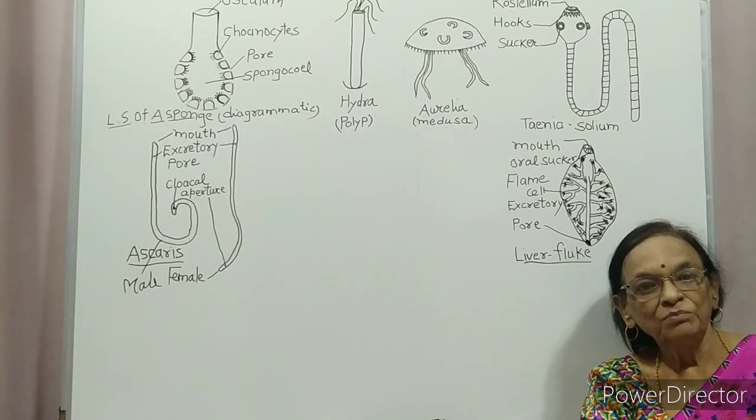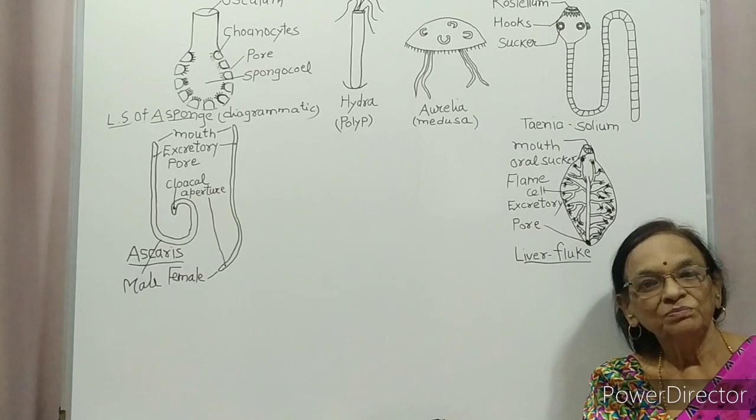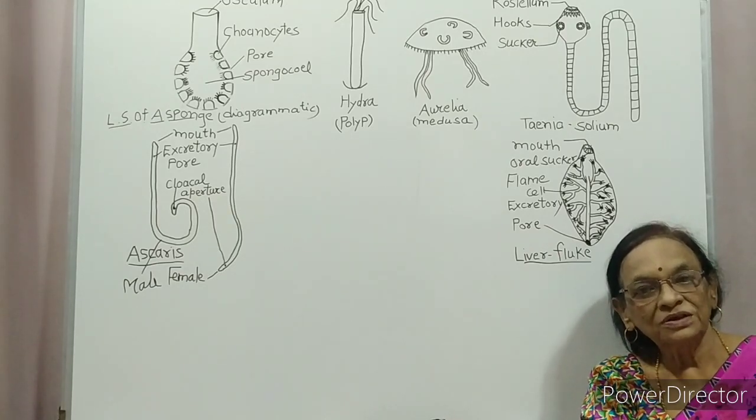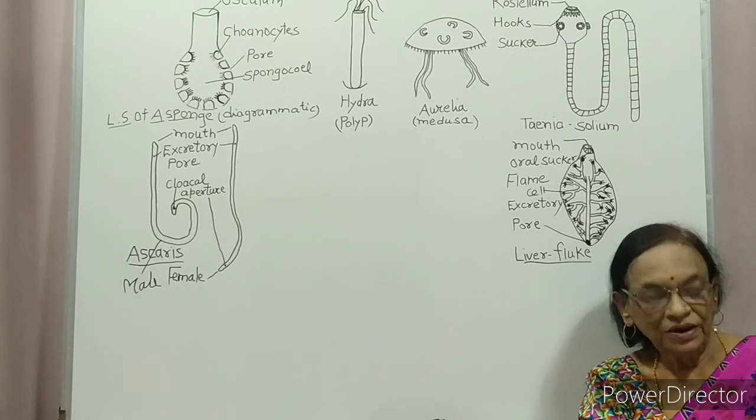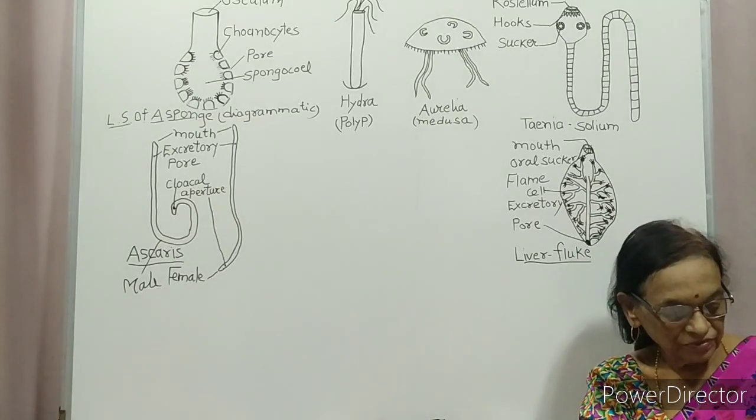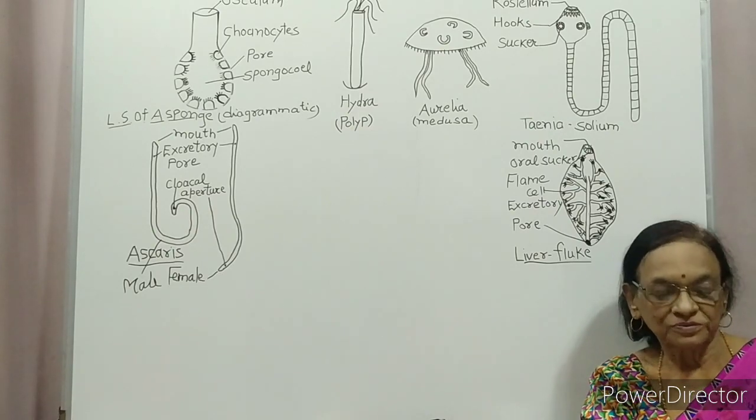Dioecious means male and female are separate. Earthworm and leech are monoecious. Monoecious means one animal has both male and female sex organ. Example Nereis, Pheretima, earthworm, Hirudinea, blood-sucking leech.